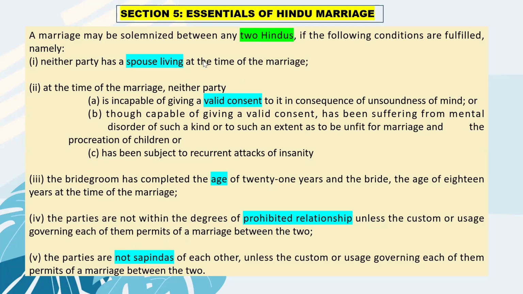So in order to remember this, there is a trick mnemonic that I have learned from my mentor, and I am passing this to you. So this is S C A R S. Okay. Scars. You can remember this as scars. So S stands for spouse living, C for consent, A for age, R for prohibited relationship, and S for sapindas. Okay. This is how you remember this.